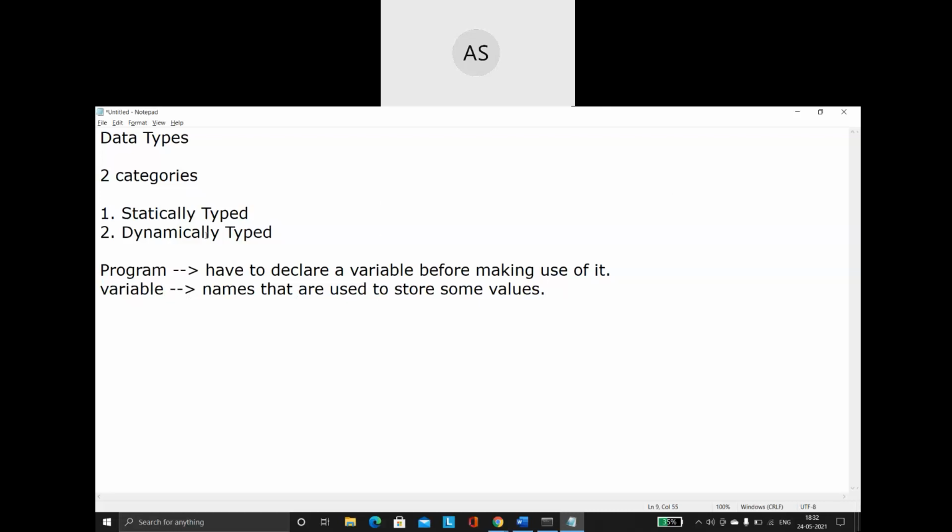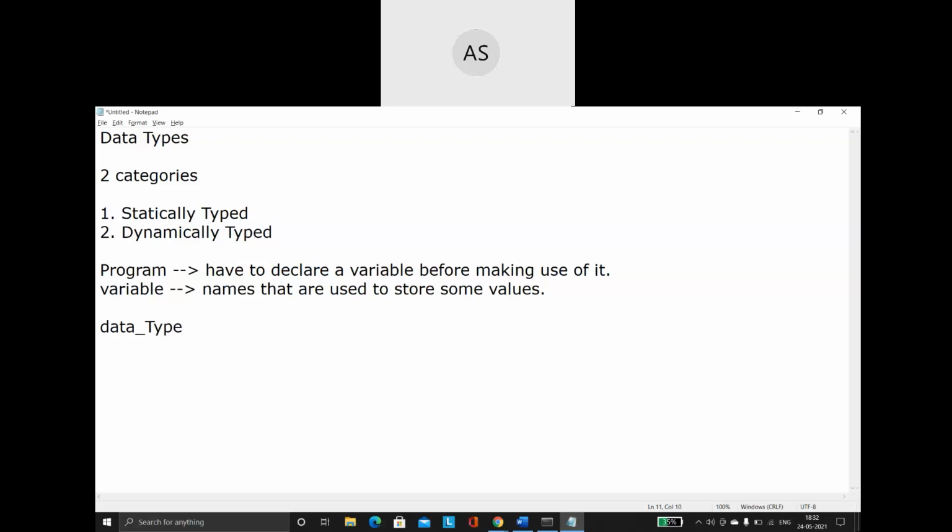As I was telling you, in a program we always have to declare a variable before making use of it. So how will you declare it? If it is a statically typed program, how will I declare the variable? With its data type.